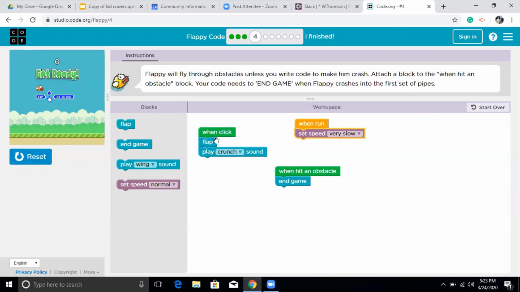So it's going to flap upward, as it says, fly flappy upward, and it's going to play a crunch sound. And when it says run, so when it is on the ground, it's going to run with a very slow speed, and when it hits an obstacle, it will finish the game. So this is the code set for instruction code we have right now.